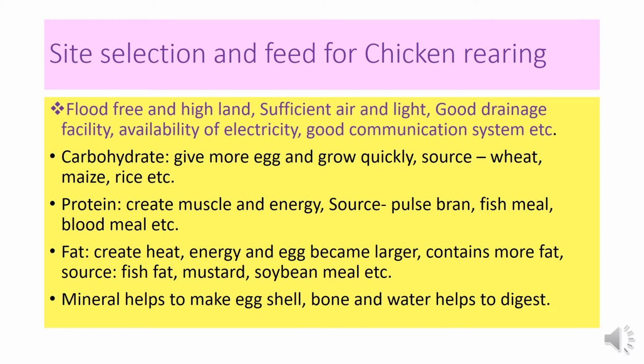Site selection and feed for chicken rearing. For site selection, some criteria should be maintained. That is, the farm should be on high land and must be flood free. Sufficient air and light are required. Need a good drainage system for rainwater. Regular availability of electricity must be ensured. A good communication system is important for chicken rearing. Arrangement of sufficient pure water is required. Need good labor besides the farm. So these are the criteria for site selection.